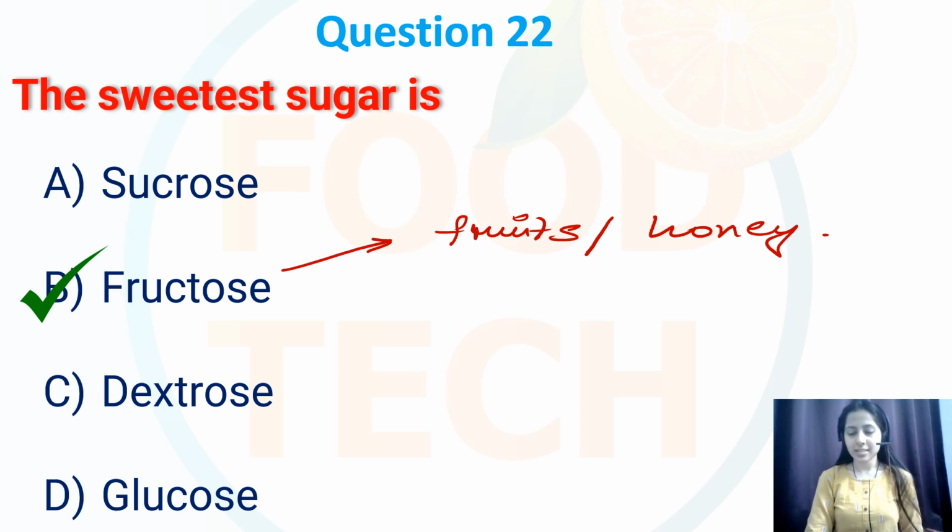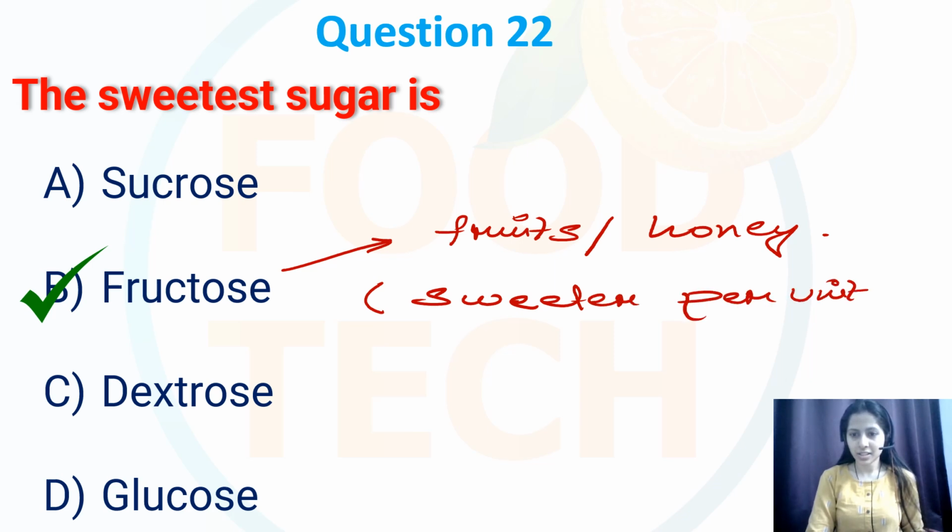And fructose is generally considered sweeter per unit weight. So correct option is B, fructose.